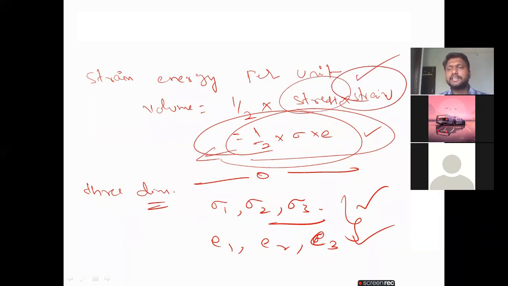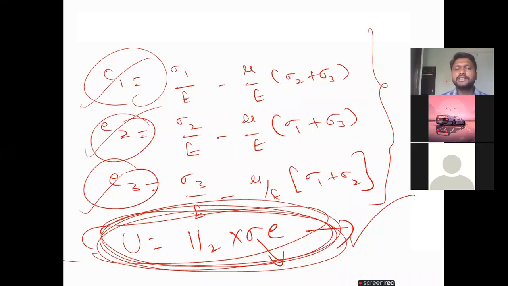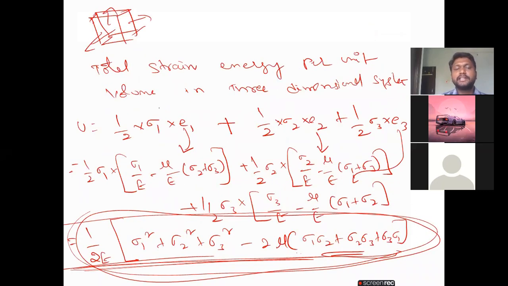Now I consider the three-dimensional system. In the three-dimensional system, the principal stresses are sigma 1, sigma 2, sigma 3 and the principal strains are E1, E2, E3. We already know the strain values in the three-dimensional system. The two-dimensional value is half into sigma E, so please consider the strain energy in the three-dimensional system like this. Directly entering these formulas, you will get one condition. This is the total strain energy per unit volume in the three-dimensional system.